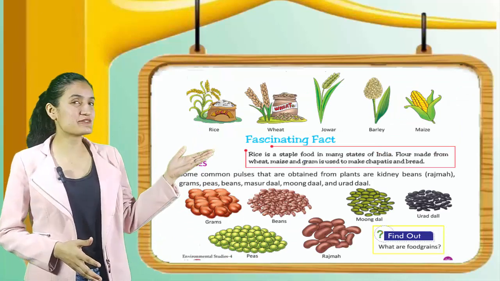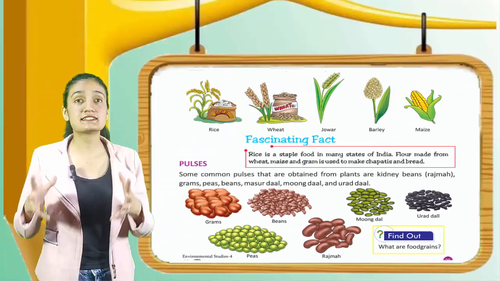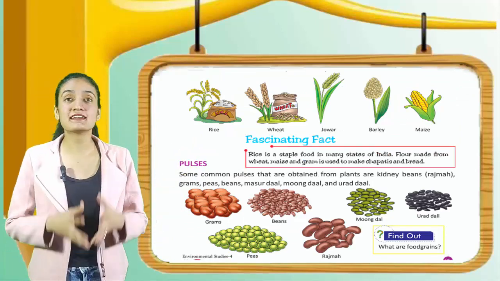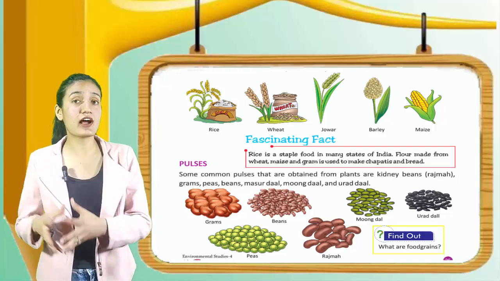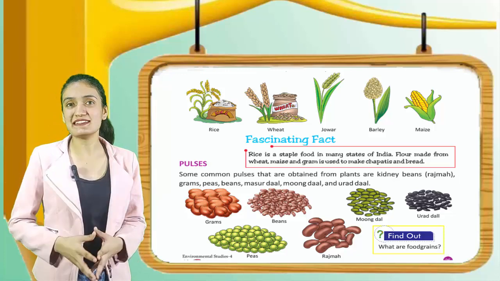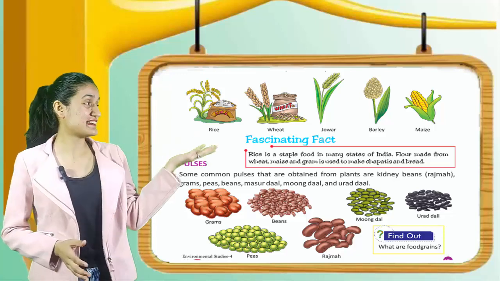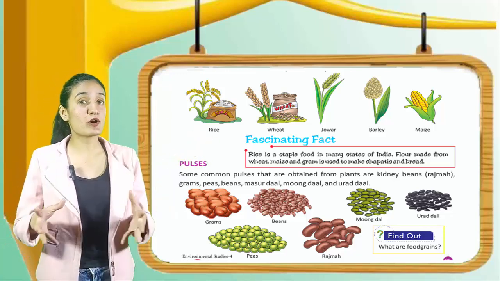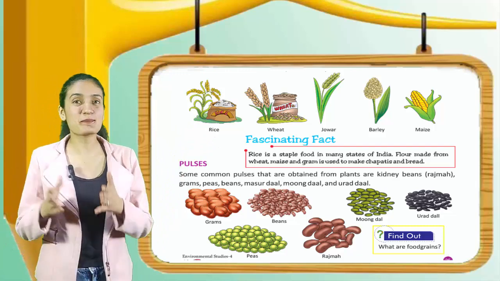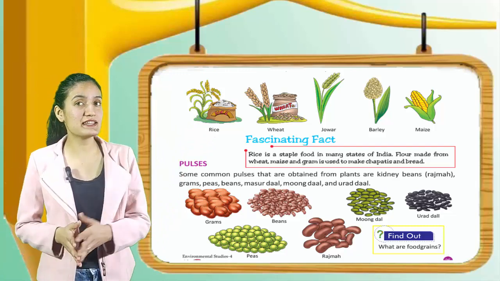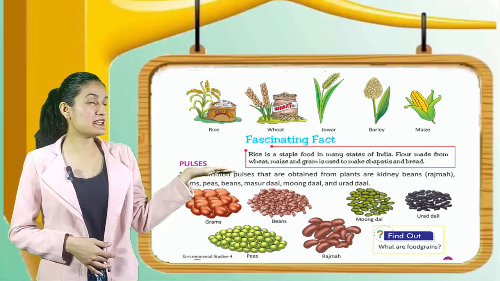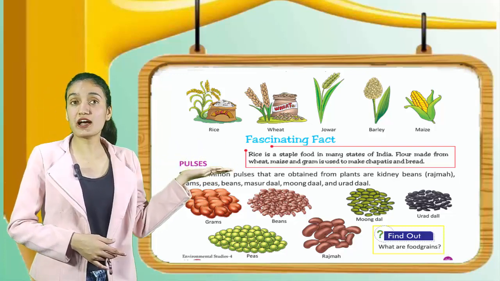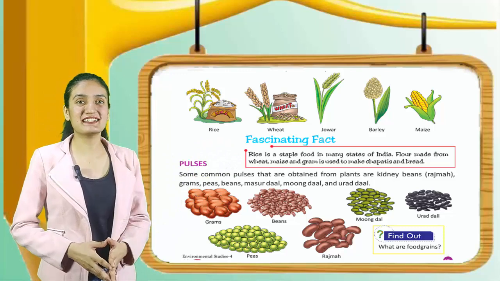Let's see the fascinating fact. Rice is a staple food in many states of India. Flour made from wheat, maize and gram is used to make chapatis and bread. Next we have pulses. Some common pulses that are obtained from plants are kidney beans, rajma, grams, peas, beans, masoor dal, moong dal and urad dal.